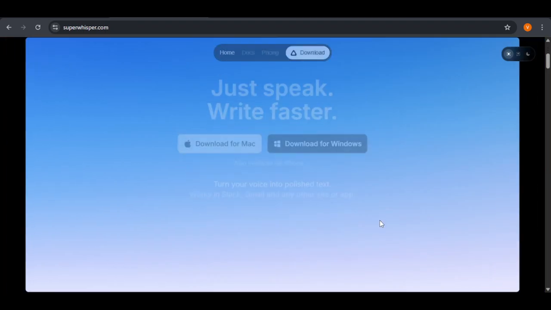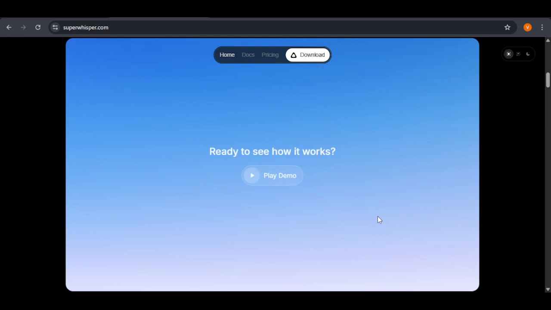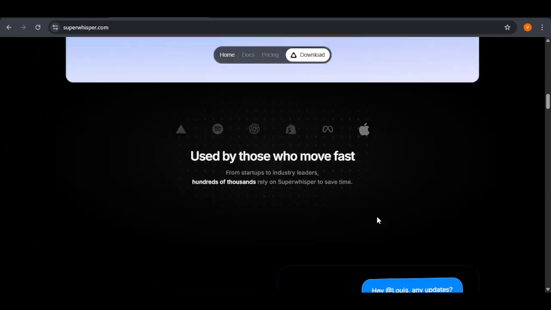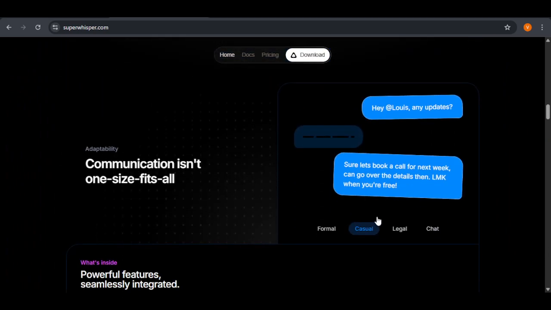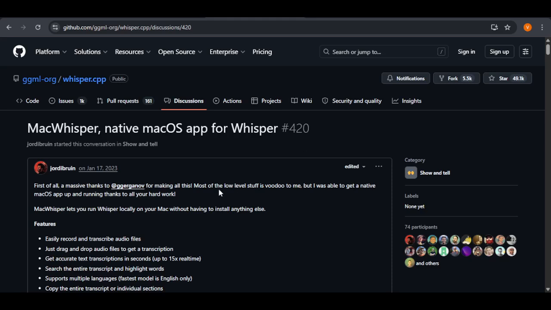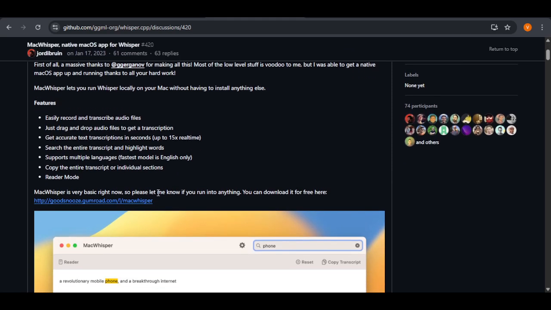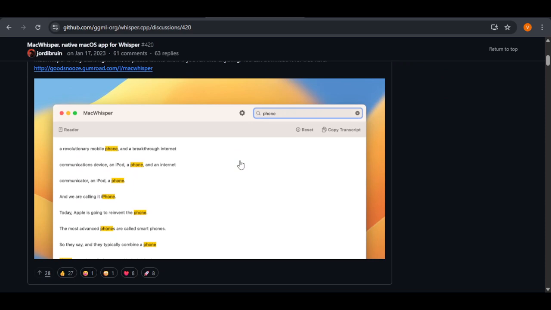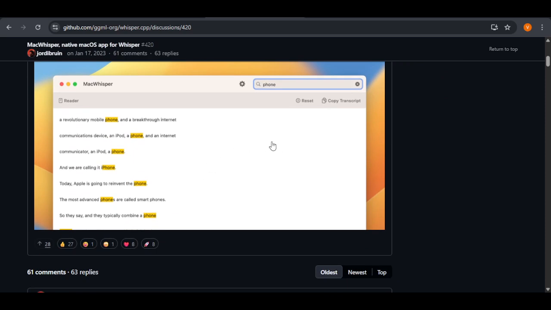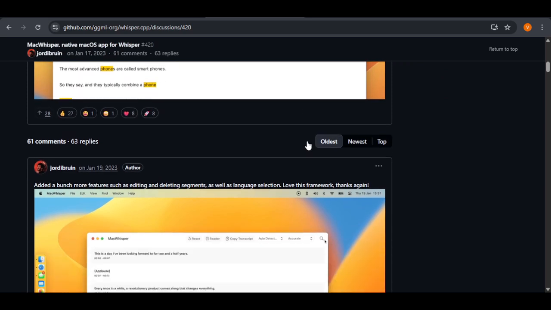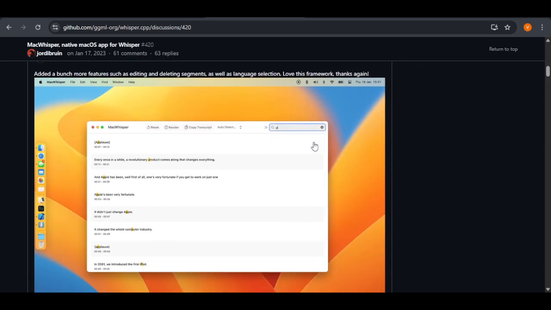It offers a pro version with local processing, which is great if you care about privacy. However, MacWhisper is the king of simplicity. It allows you to drag and drop files easily and offers amazing accuracy using OpenAI engine directly on your Mac. If you need a tool that handles large batches of files without a subscription, MacWhisper is often the best choice